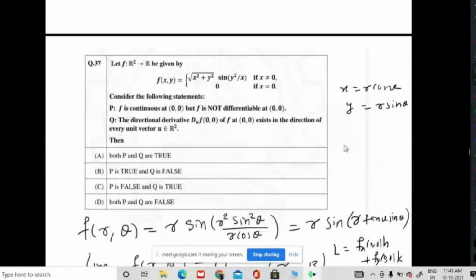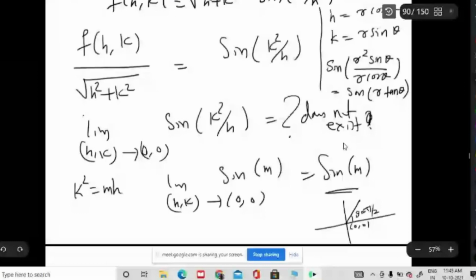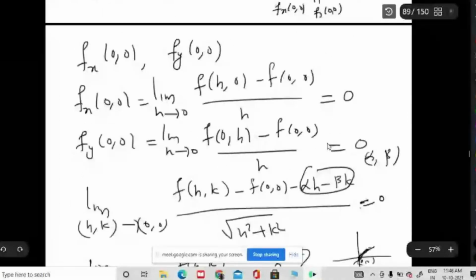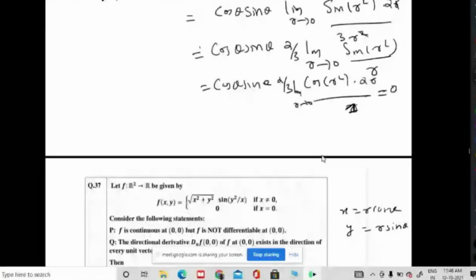Okay, now we will go for the second question. The directional derivative exists at 0, 0 in any direction. So let me look at the directional derivative. I don't have space here, so I will write it here.